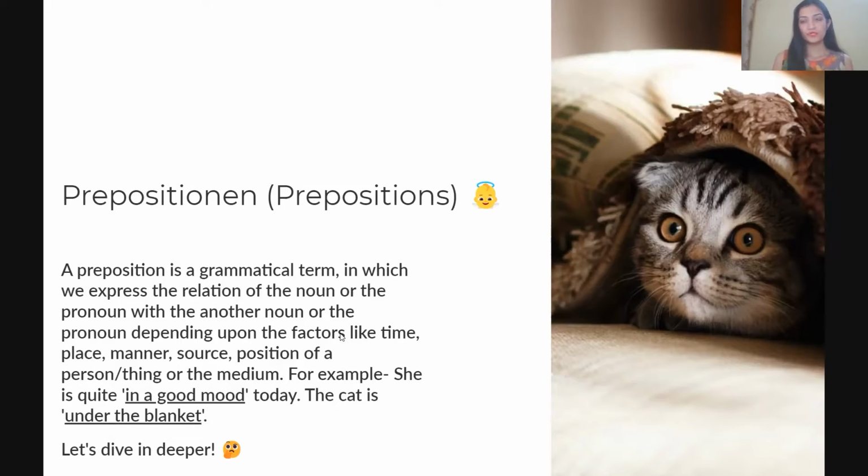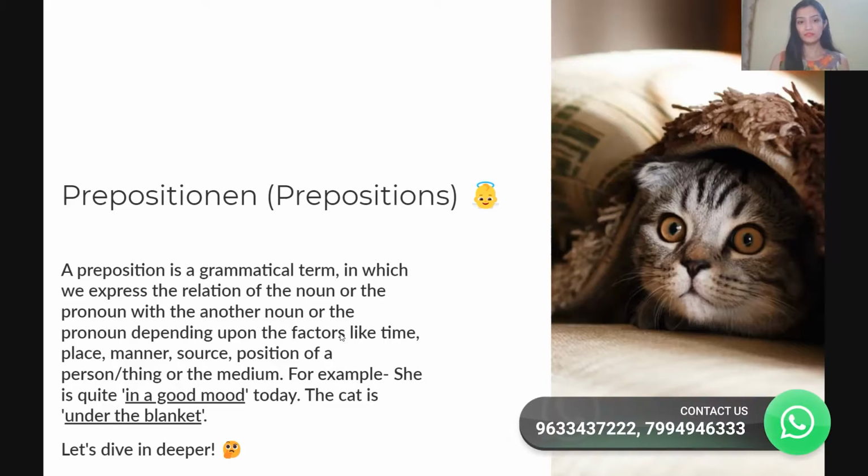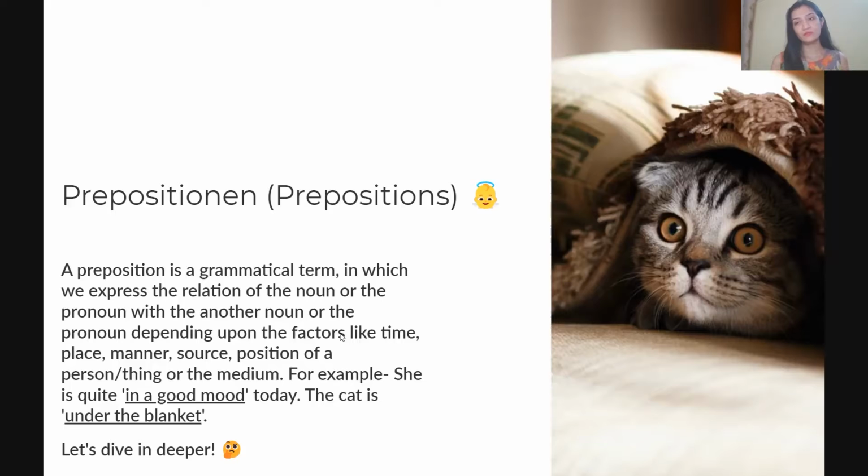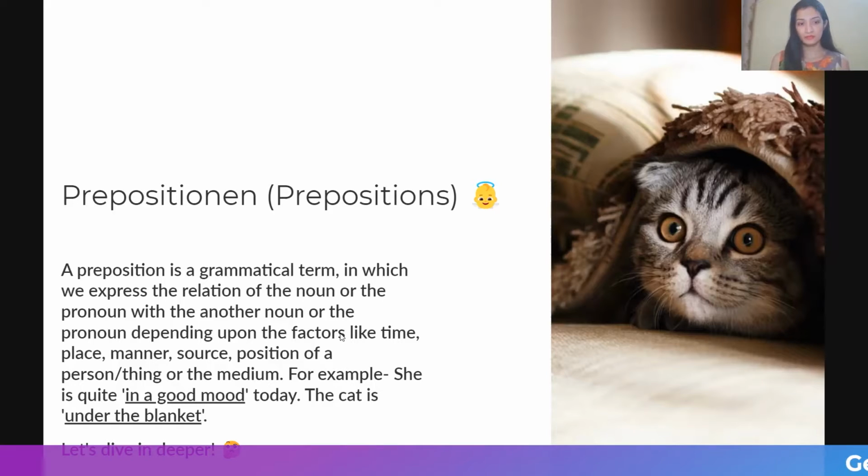Okay. So, for example, she is quite in a good mood today. Here we can see that in is a preposition. The relationship between she and the mood, or we can simply say she's having a good mood, is shown with the help of in.